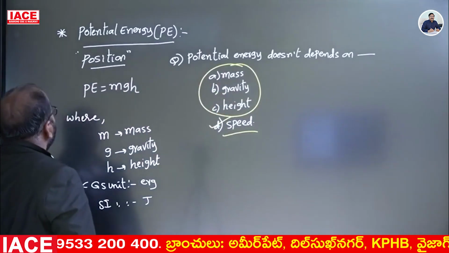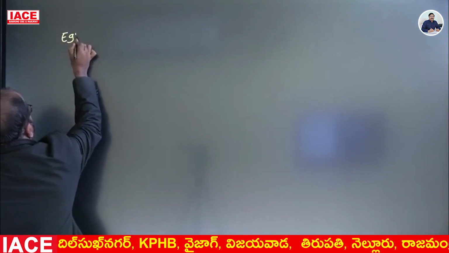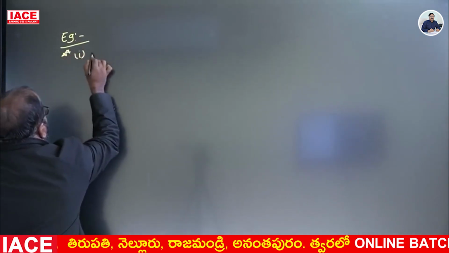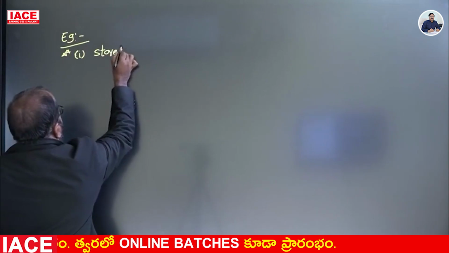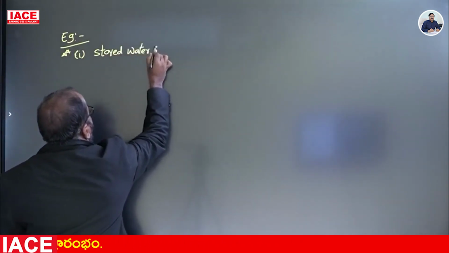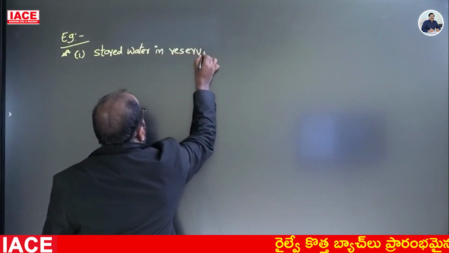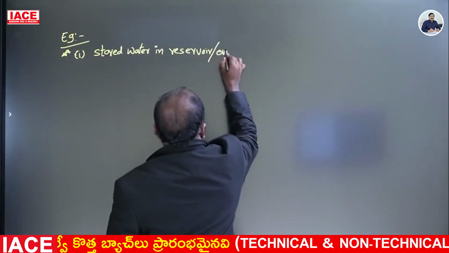What are the examples for potential energy? Example number 1, previous examination bit: stored water in reservoir or overhead tank.